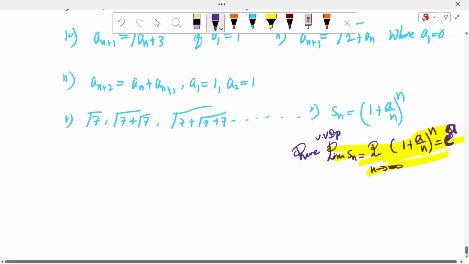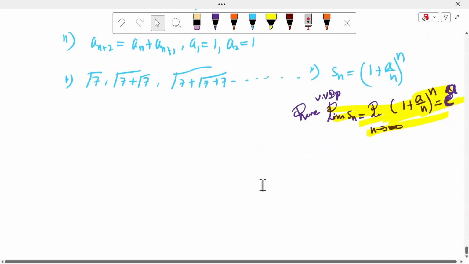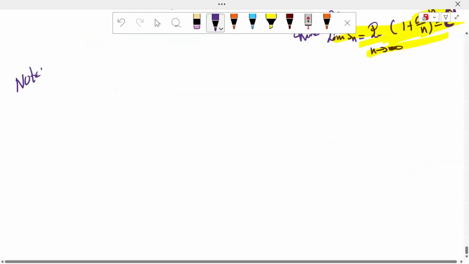Is it clear? Sequences, examples, understood? Okay. So, what is the note point here? The terms of a sequence are always infinite.